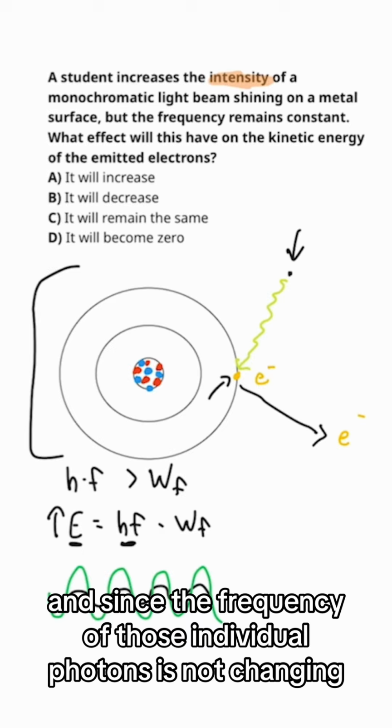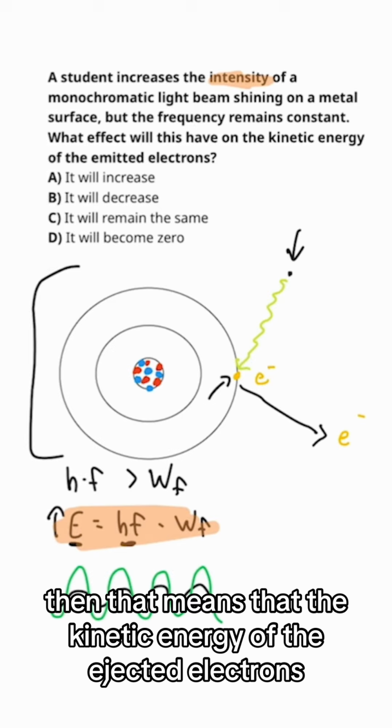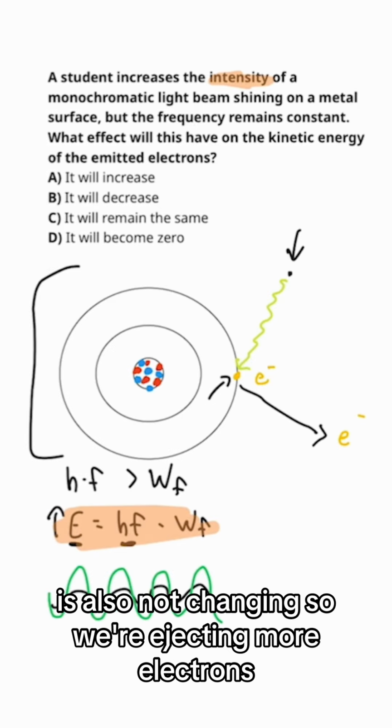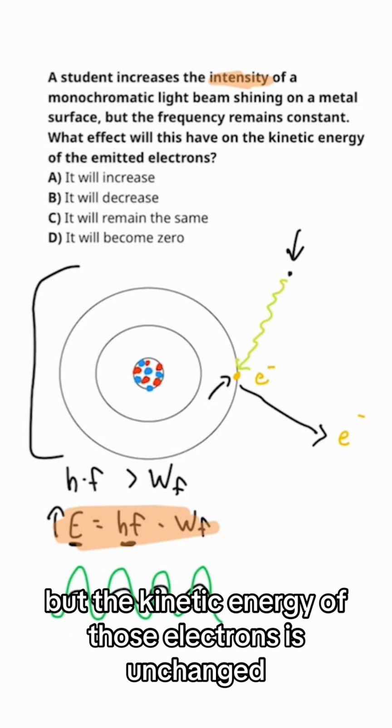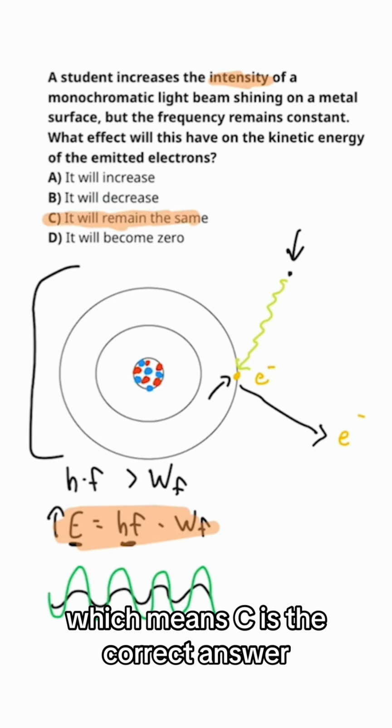And since the frequency of those individual photons is not changing, that means that the kinetic energy of the ejected electrons is also not changing. So we're ejecting more electrons, but the kinetic energy of those electrons is unchanged, which means C is the correct answer.